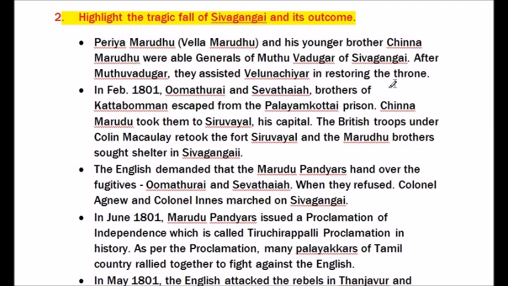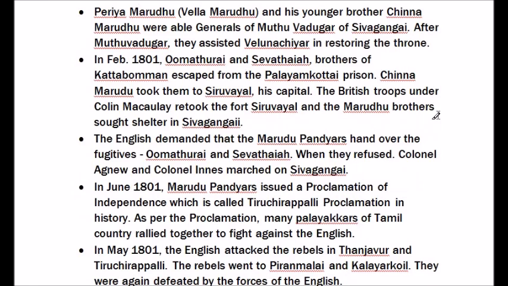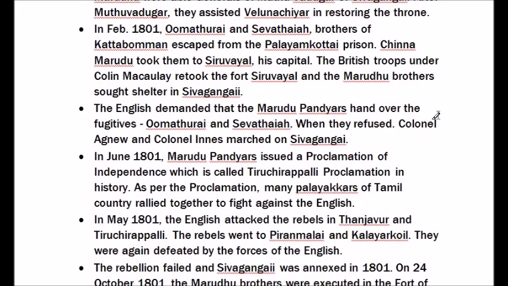In February 1801, Oomadurai and Sevatha, brothers of Kattabomman, escaped from the Palayakkarars prison. Chinna Marudhu took them to Siruvayal, his capital. The British troops under Colin Macaulay retook the fort Siruvayal and the Marudhu brothers sought shelter in Sivagangai. The English demanded that the Marudhu Pandiyars hand over the fugitives Oomadurai and Sevatha. When they refused, Colonel Agnew and Colonel Innes marched on Sivagangai.